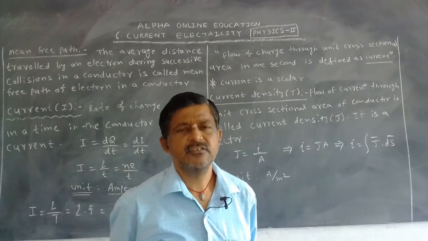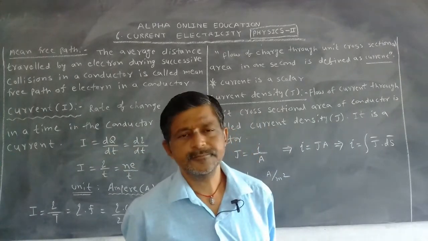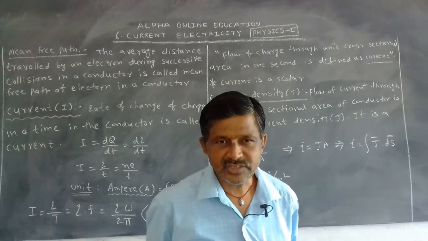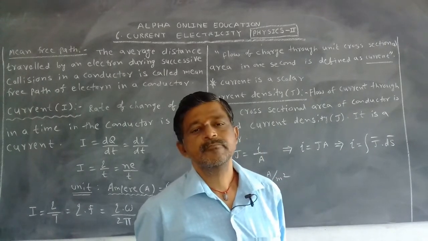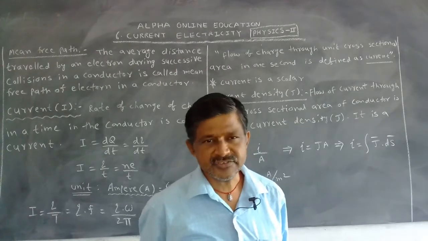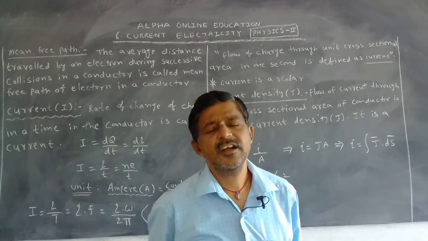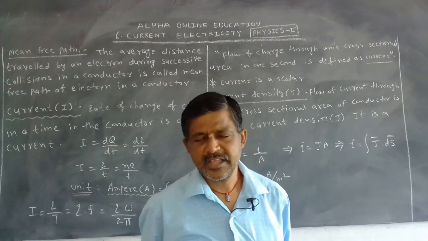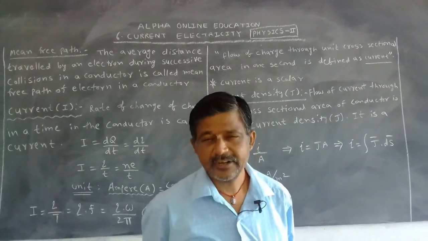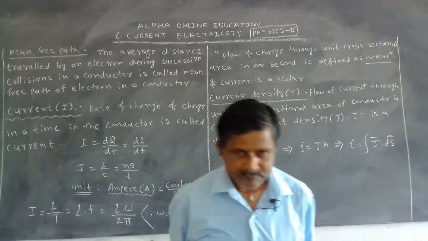Current means flow. Current electricity means flow of charges. Which charges flow? Maximum electrons flow. We know that in an atom, the electrons rotate around the nucleus. That's why, what is a current?